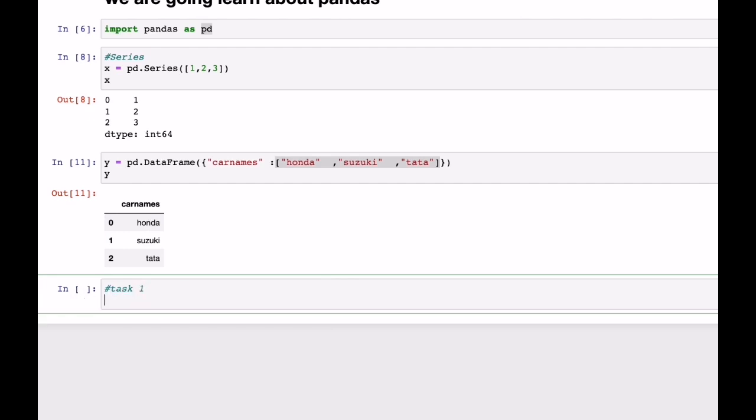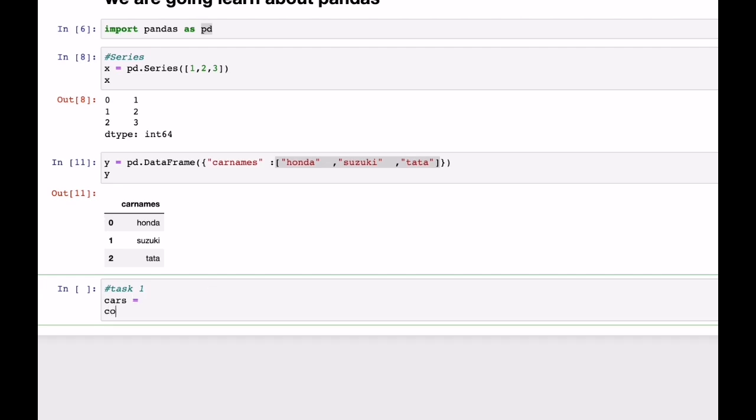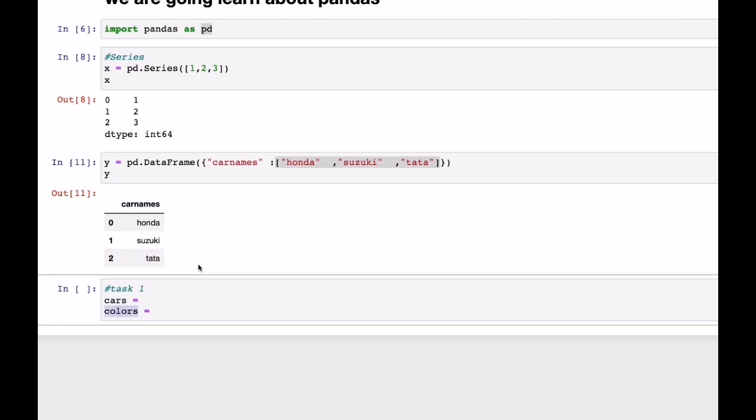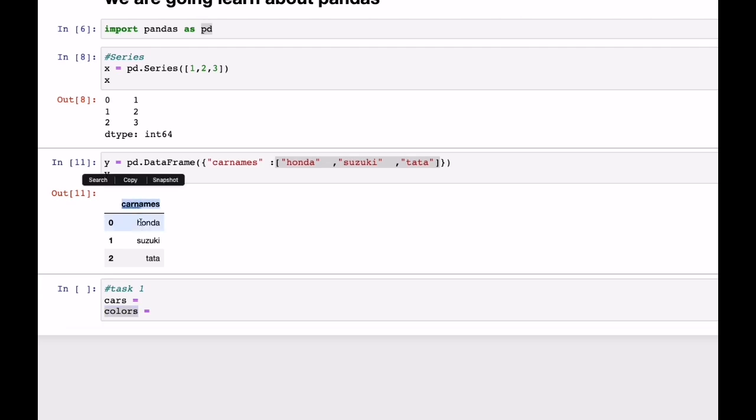Task number 1 is that you need to create a variable named cars equal to some text, and then create another variable named colors, which you have to replicate into this, having a heading car names and then a heading colors, and put this inside like this. Let's say here you have a car name column with some cars, and another column named colors, having some colors.